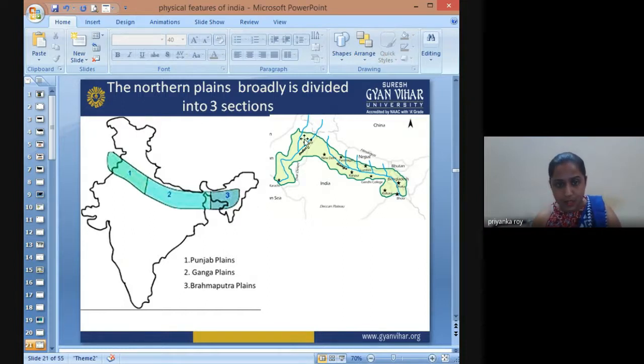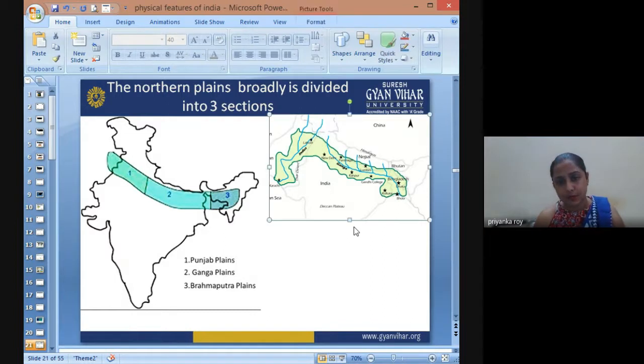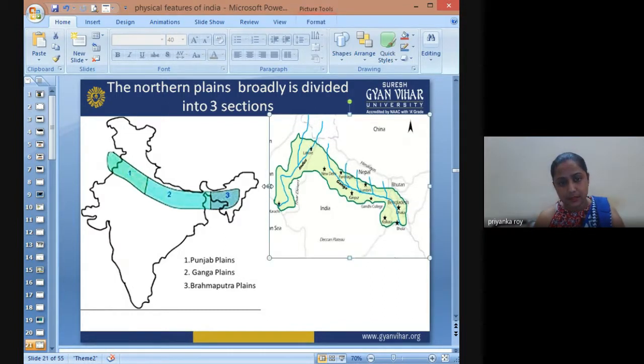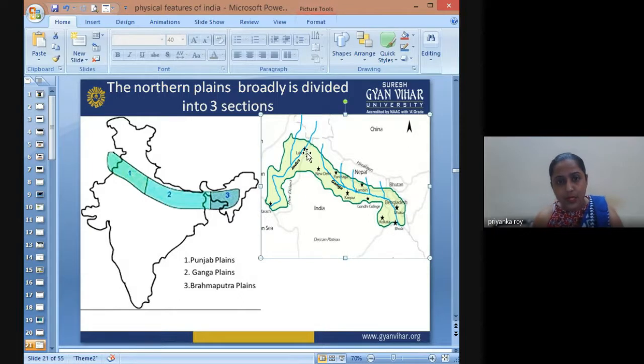And the Brahmaputra plain from Tista to Brahmaputra. If you see here, I have given the image, so let me just enlarge this image a little bit. Okay, this is an image.